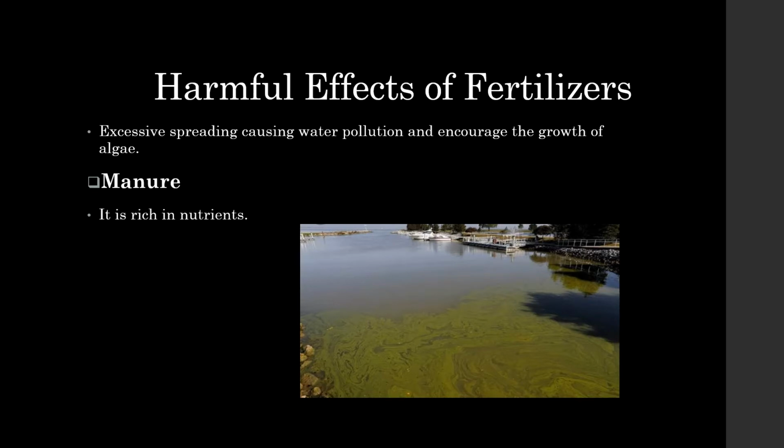In case of excessive spreading of the fertilizers, they are not absorbed by the plants. Then these fertilizers go to canals and rivers and cause pollution and encourage the growth of algae. As we know, we make these fertilizers from natural sources, like coal and natural gas.